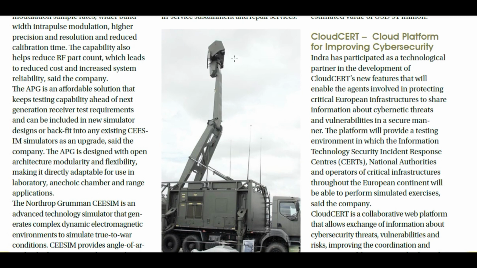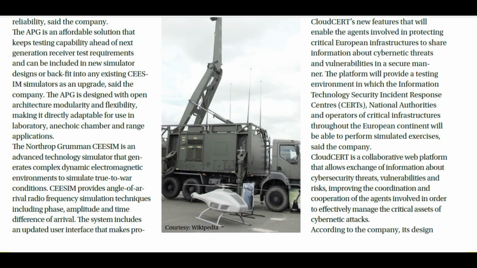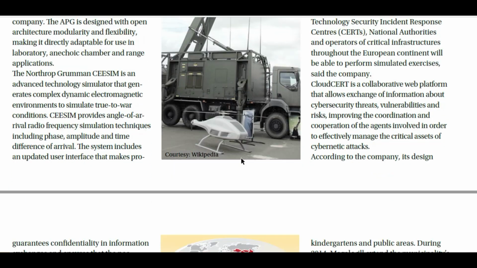Then this is again a telecommunication related service, intelligence gathering service. You can see here one drone, an armed vehicle with some radars and jammers.